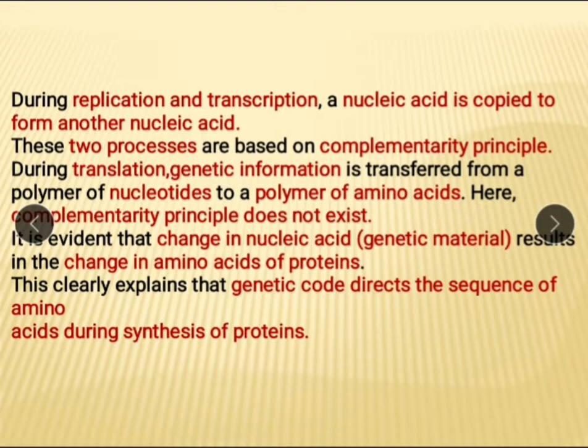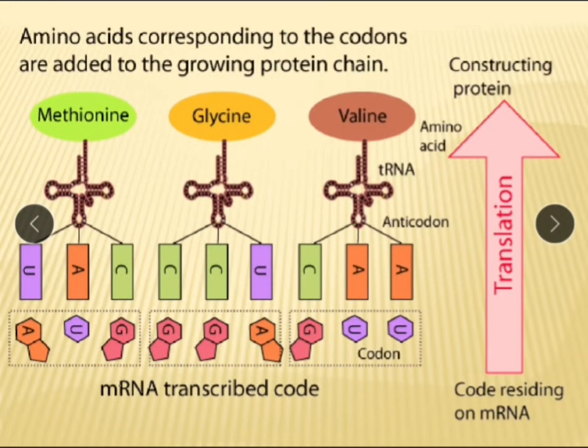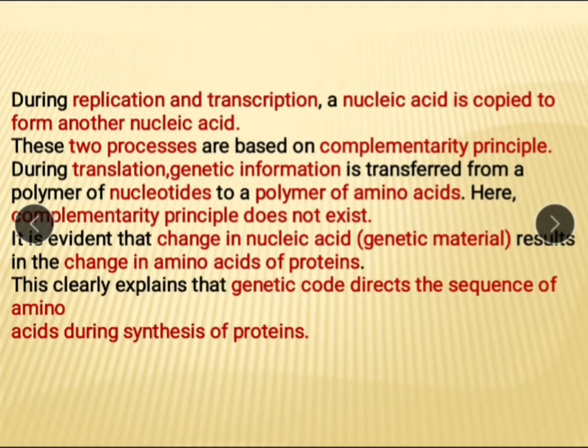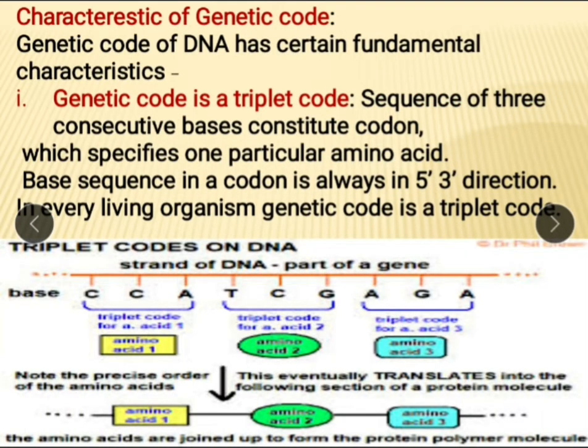See here. This is the sequence of amino acids. See here, methionine, glycine, valine. It is determined by the genetic code. And actually the genetic code is the message carried by mRNA from DNA, and that process occurs during the protein synthesis. Most important topic, that is the characteristics of genetic code.